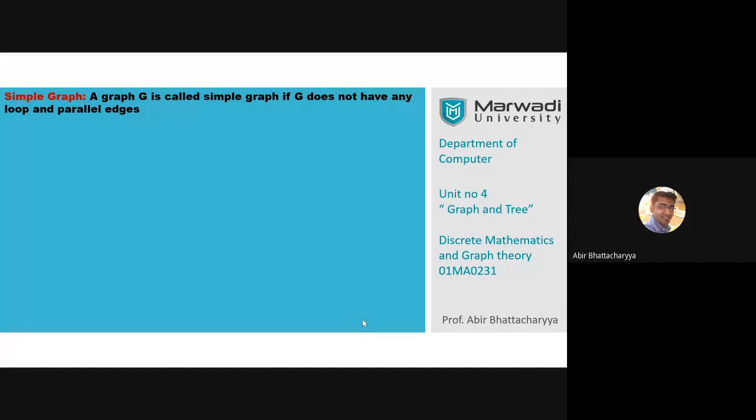Next definition, what is a simple graph? A graph G is called a simple graph if G does not have any loop or parallel edges. Without self loop, without parallel edges. Any graph without self loop and without parallel edges is known as a simple graph.